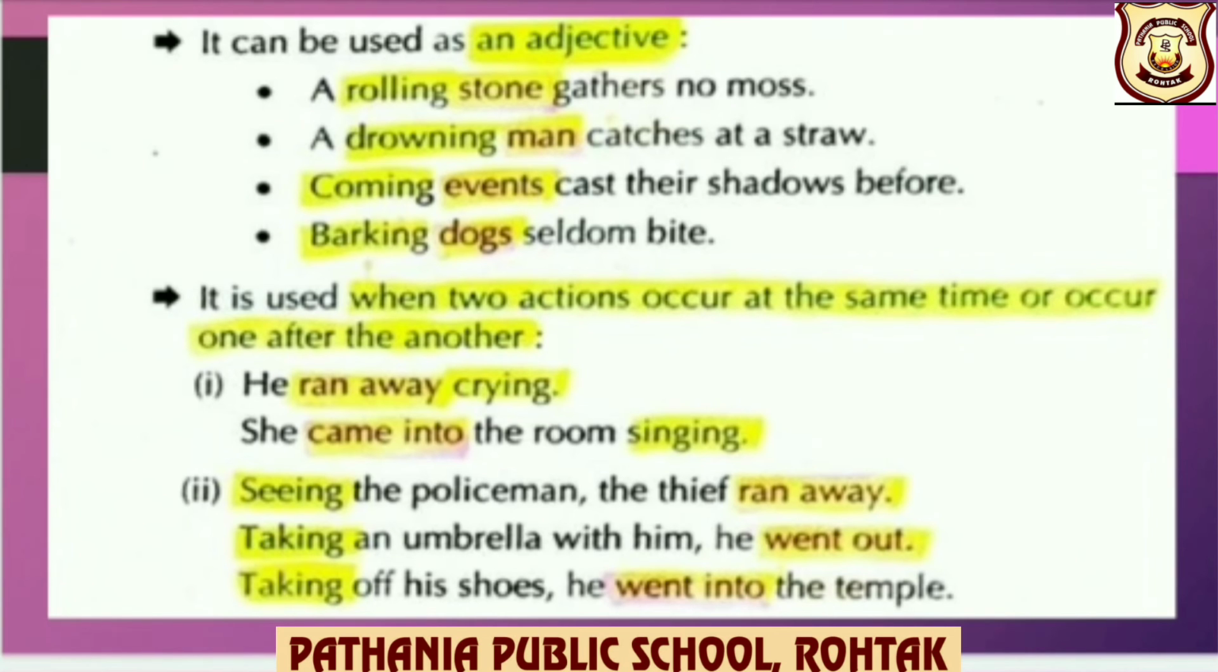It can be used as an adjective. For example, a rolling stone gathers no moss. So here you can see, children, rolling present participle and it is used as an adjective.